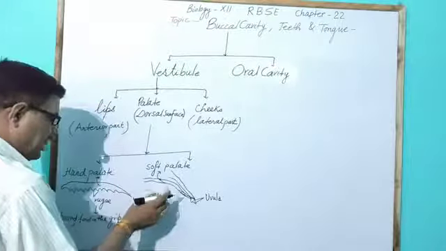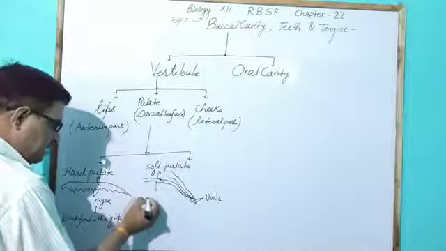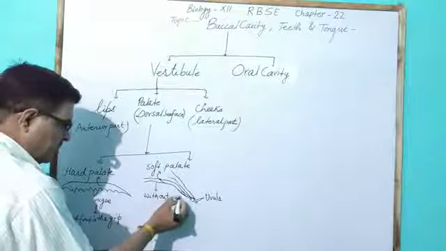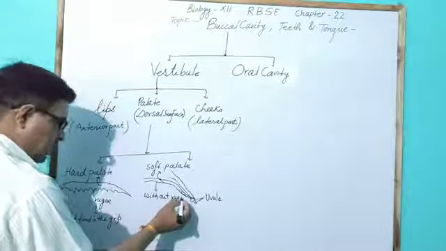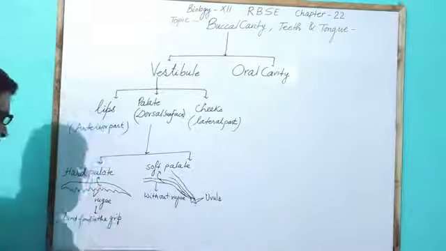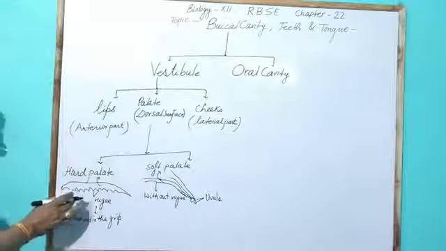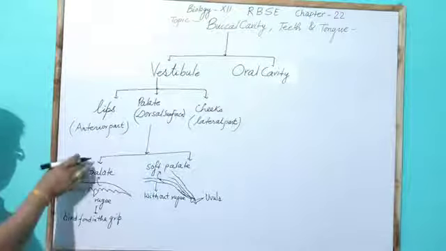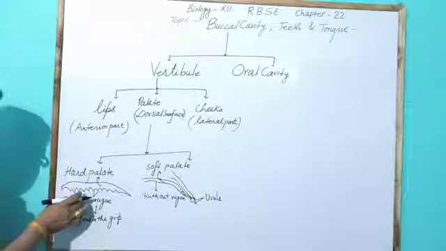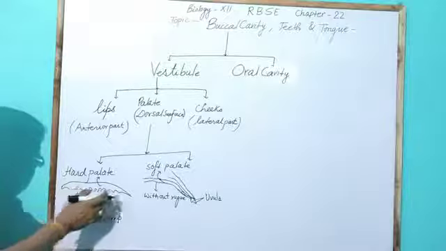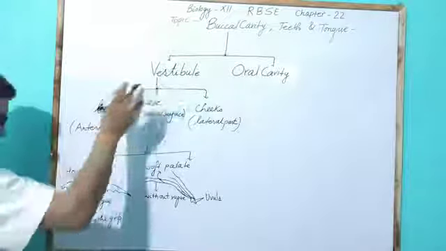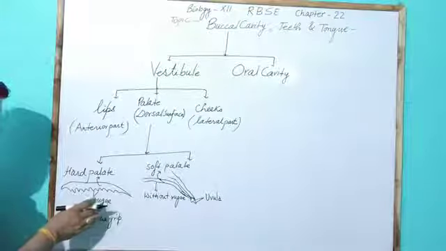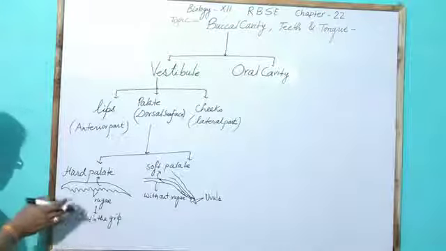So the soft palate means the palate without rugae, while on the basis of rugae, the fold present on the roof, the palate is of two types. The hard palate is present at the vestibule part and separates